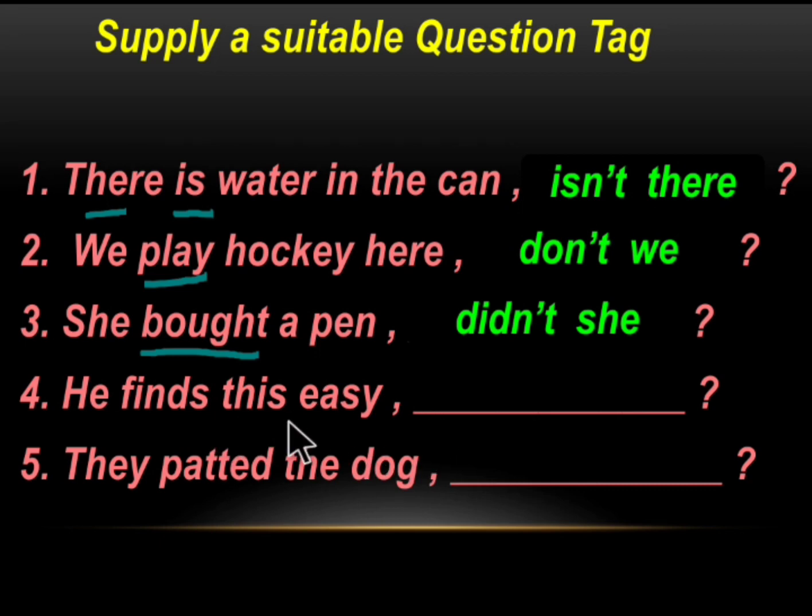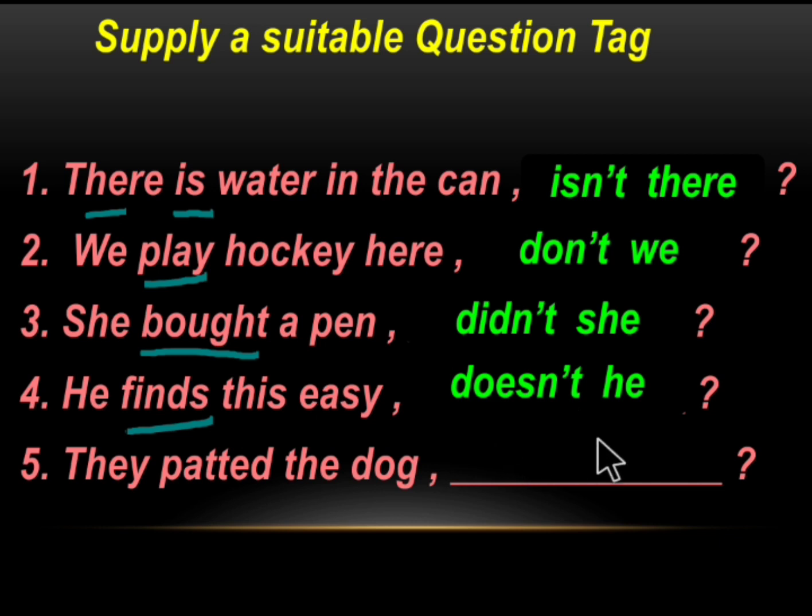He finds this easy. Finds is the verb. This is in present tense and it is a singular subject, so it is doesn't he. They patted the dog. Patted is the verb. It is in past tense and the question tag is didn't they.